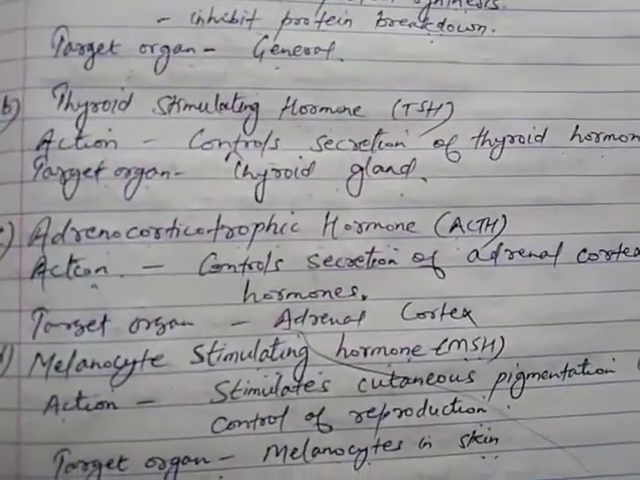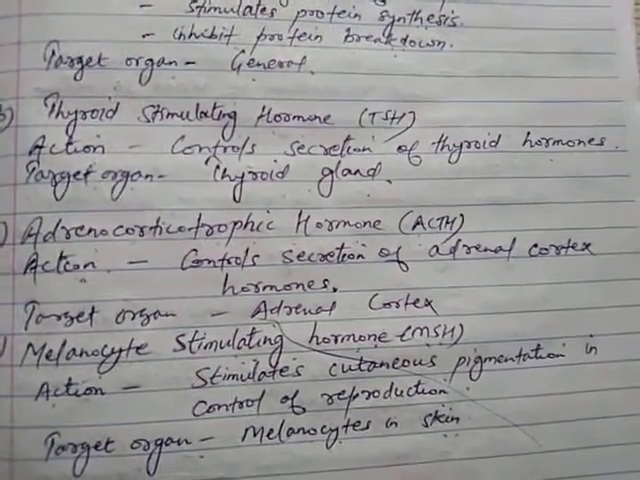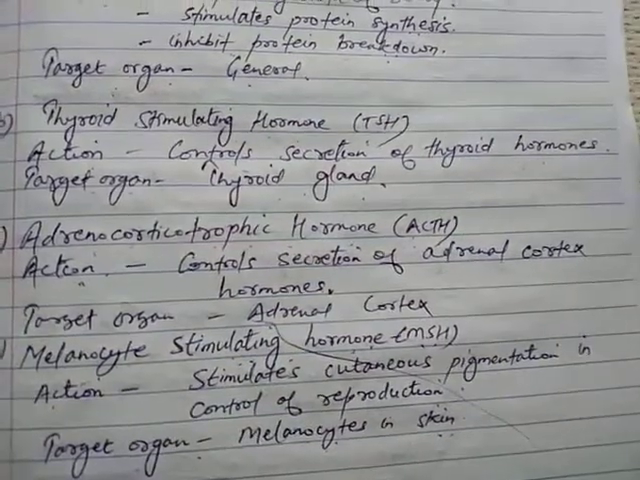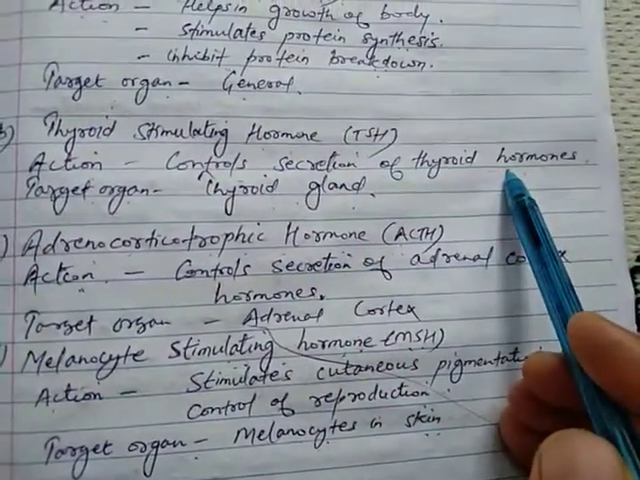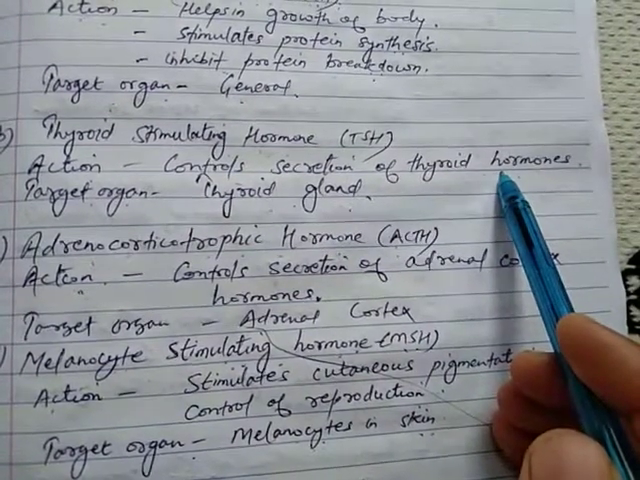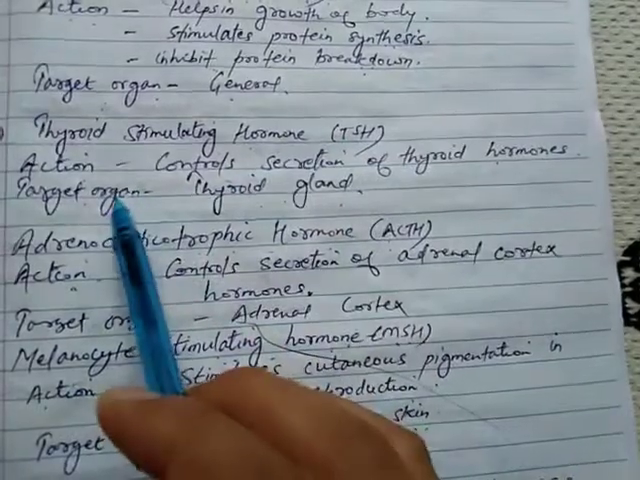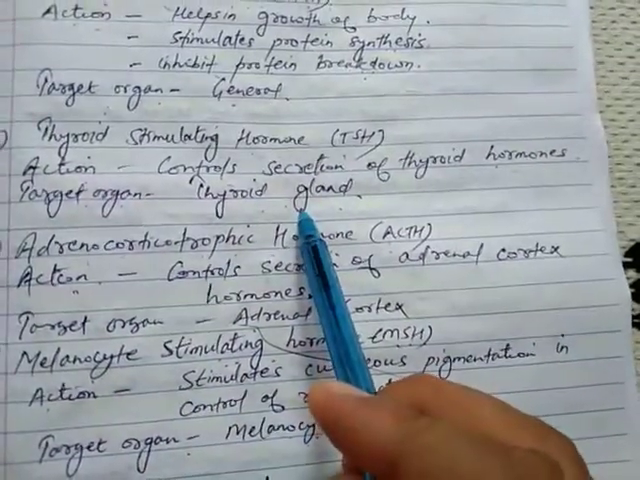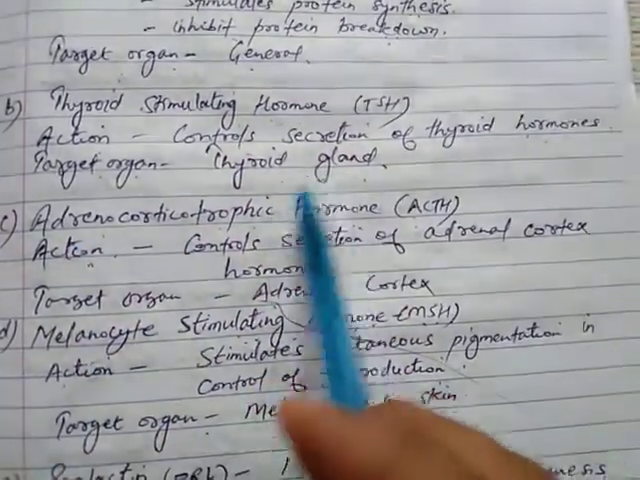The second hormone of the pituitary gland is TSH, that is thyroid stimulating hormone. Its action is that it controls secretion of thyroid hormone. The thyroid hormone which is secreted is controlled by TSH, and its target organ is the thyroid gland, because the thyroid gland secretes thyroxine. Later on we will discuss that.